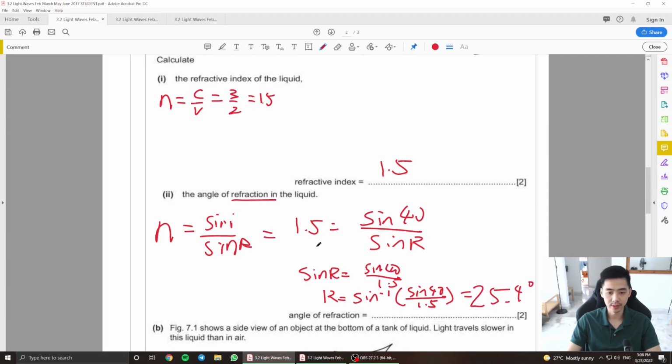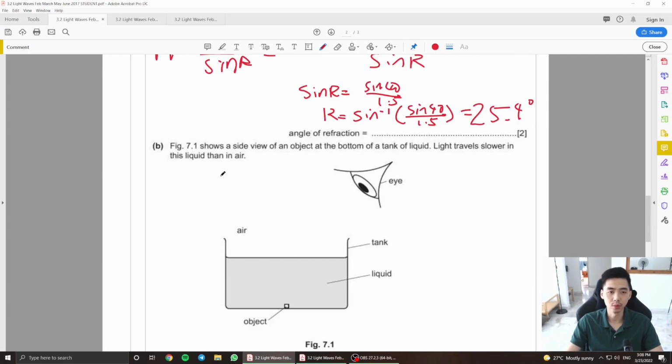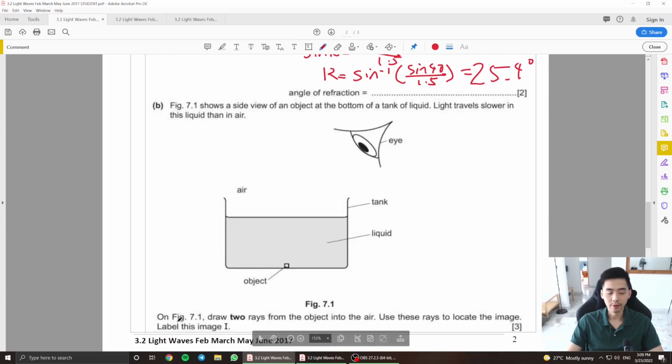25.4 degrees, guys. Alright, and looking at this next question here, which usually a lot of students mistake. Figure 7.1 shows a side view of an object at the bottom of the tank. The light travels slower in the liquid. On figure 7.1, draw two rays from the object into the air. Use these rays to locate the image here.